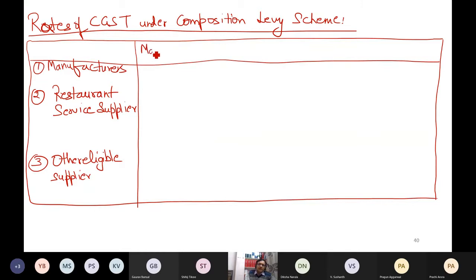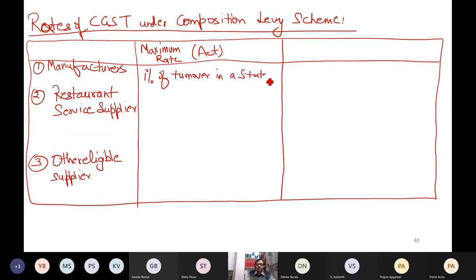Now, what is the maximum rate as per the act? Do you remember the maximum rate? For a manufacturer, if you remember the act, the rate was 1% of turnover in a state or union territory. This is what is written in the act.